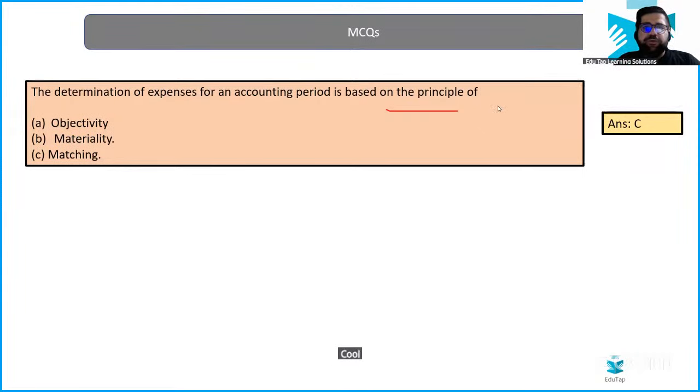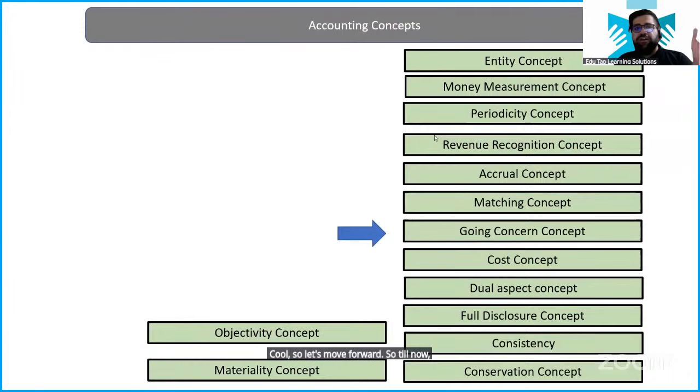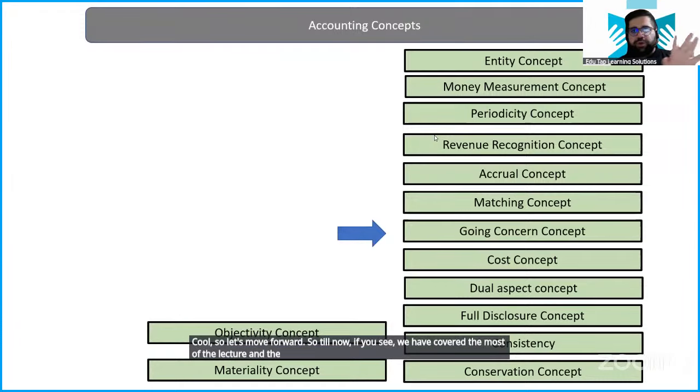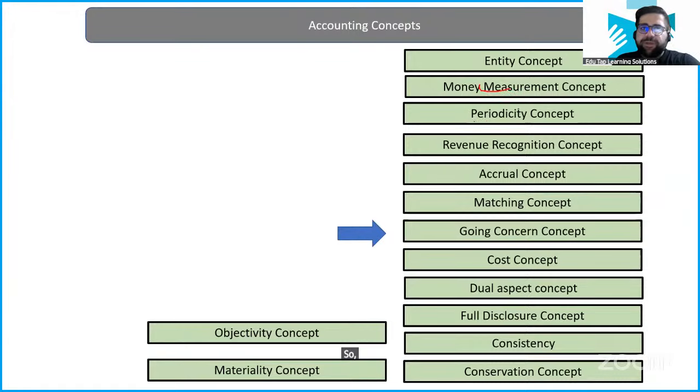Cool. So let's move forward. Till now, we have covered most of the lecture and the hard part is over. So: entity, money measurement, periodicity, revenue recognition, accrual and matching. Now we are coming to some easy concepts as well.